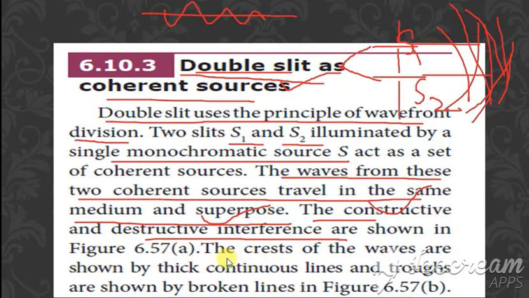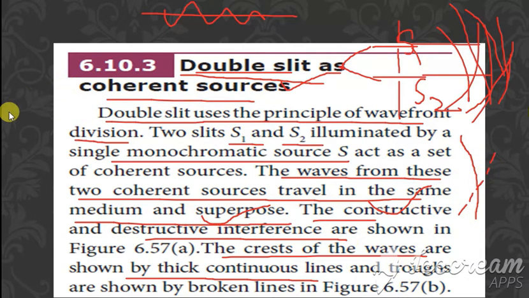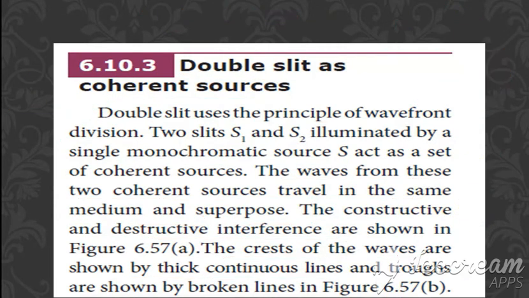How it is constructive and destructive: in the diagram, the crest of a wave is represented by thick lines and the trough is represented by dotted lines. You know very well that the upward movement of the wave is the crest, and the downward movement is called the trough. So the crest is represented by the straight line and the trough by the broken lines.